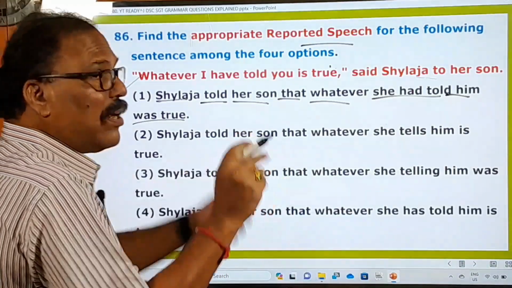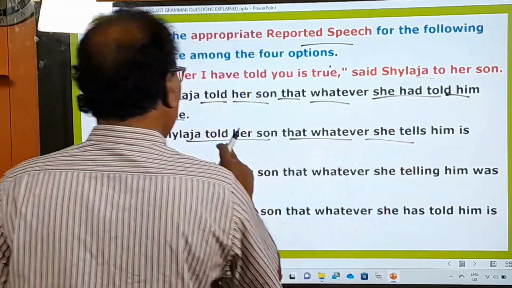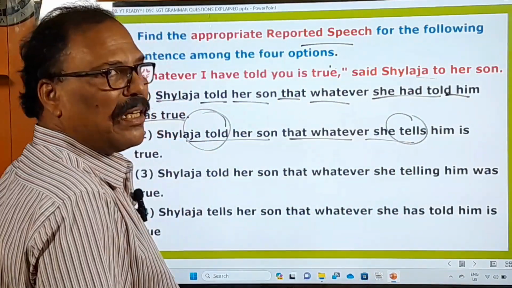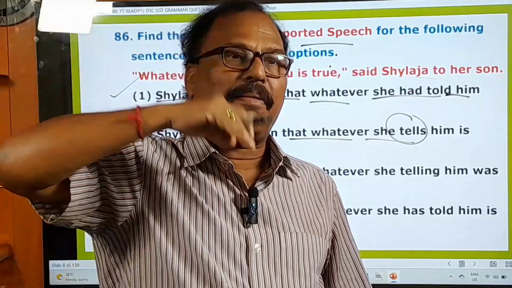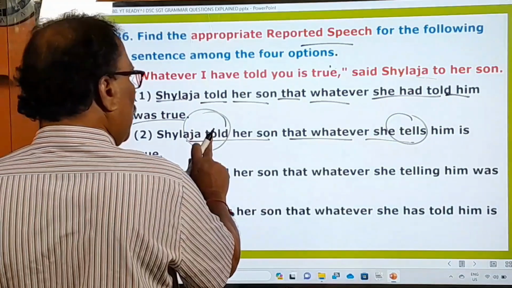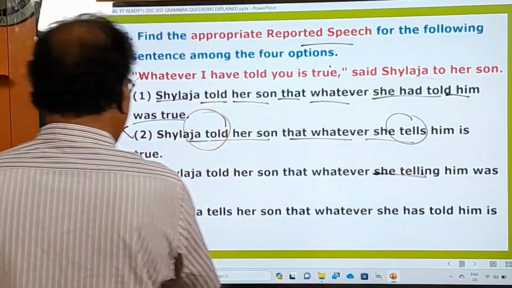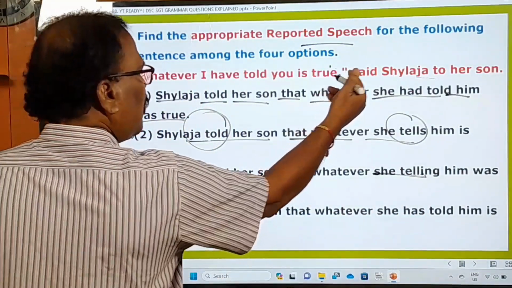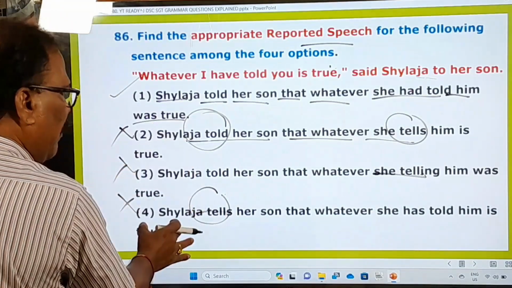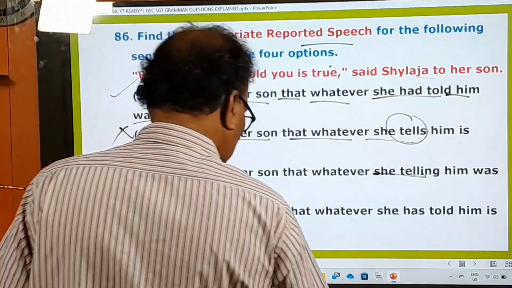And even then, let us see why they are wrong. In Shailaja told her, that what she tells, the reporting verb is in the past tense, and here the verb is in the simple present. And remember, when the sentence begins with past tense, the succeeding sentence must also be in the relevant past tense. Here told is in the past tense, and tells is there. No, wrong. Shailaja told her son that what she telling? No, wrong. And Shailaja tells her, instead of said to, here tells is used in simple present. It's wrong. So these three are wrongly given, and only the first option is your best option and your answer. And now let's go to the next question.